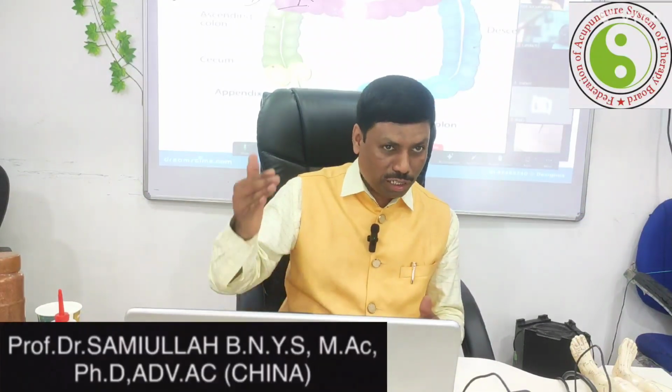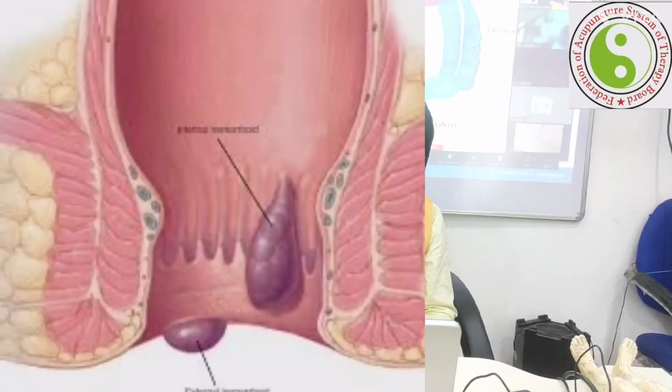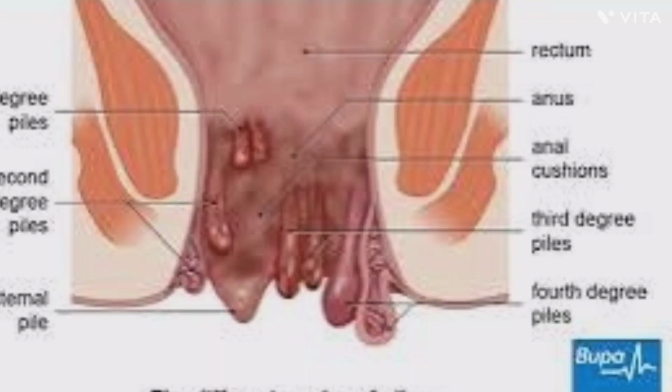The veins which pass to the anal canal get the enlargement, but that is related to the piles. Perhaps there are internal piles and then external piles. External piles we call hemorrhoids. Hemorrhoids. Hem, spelled H-A-E-M, means blood.